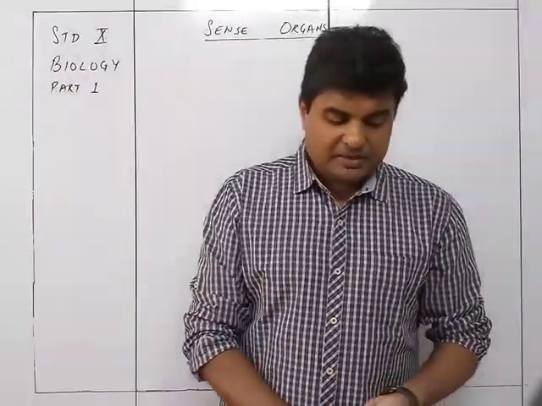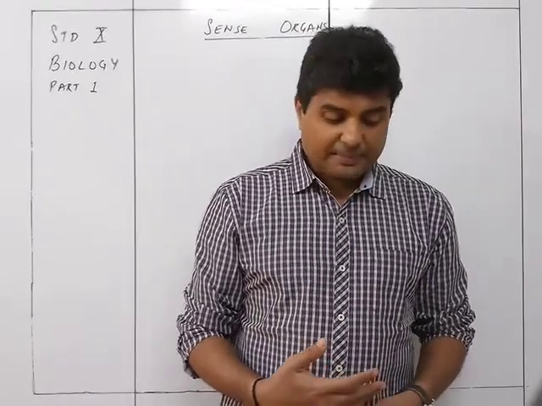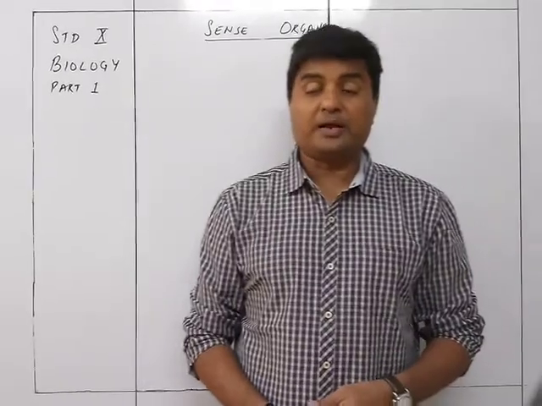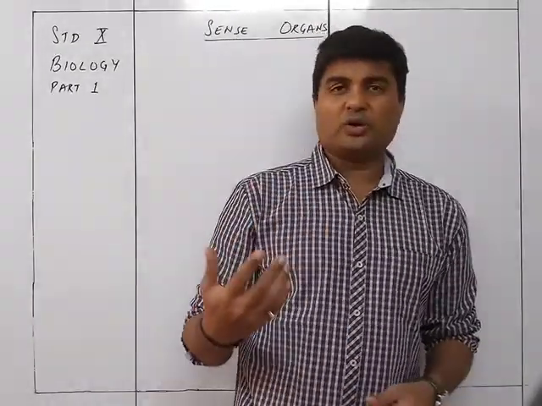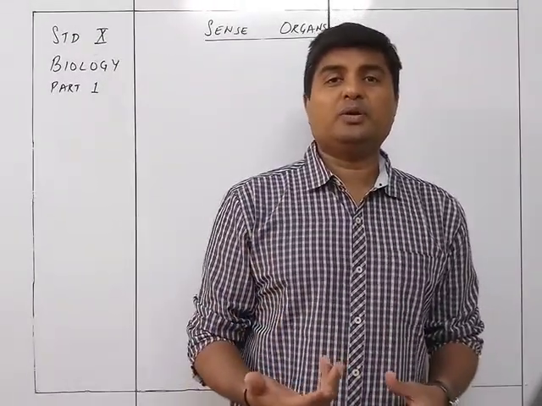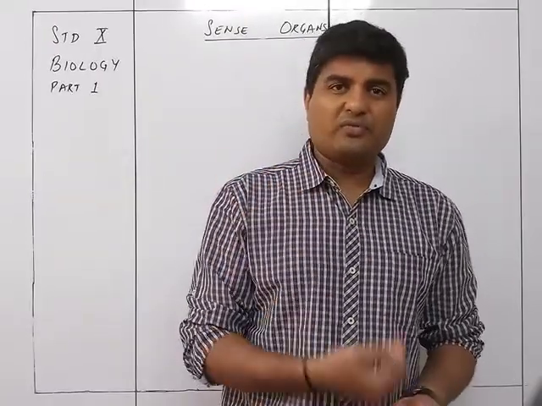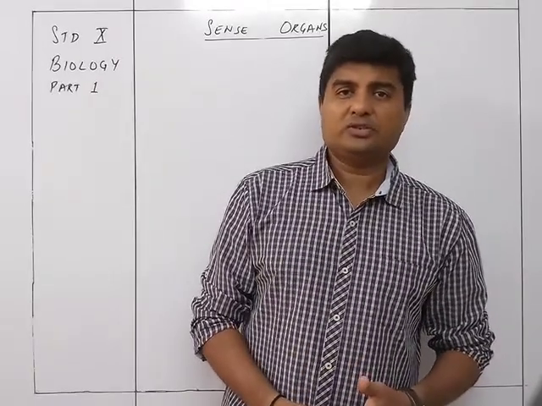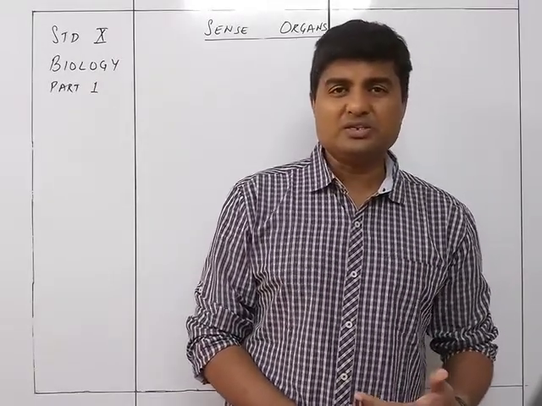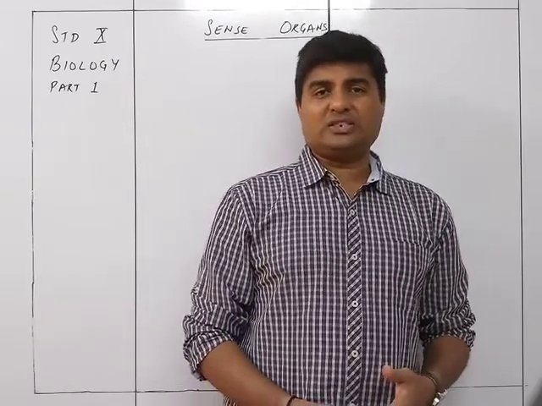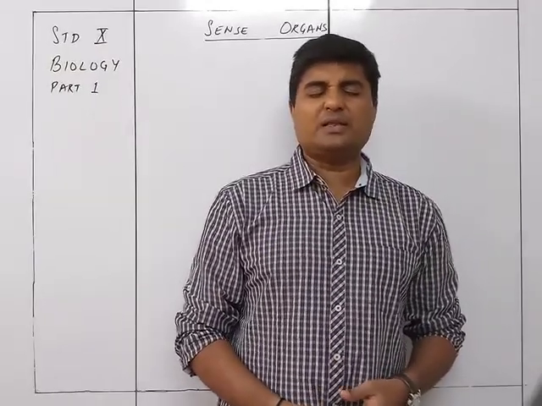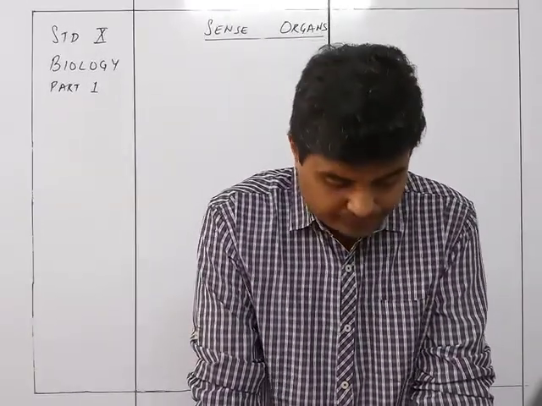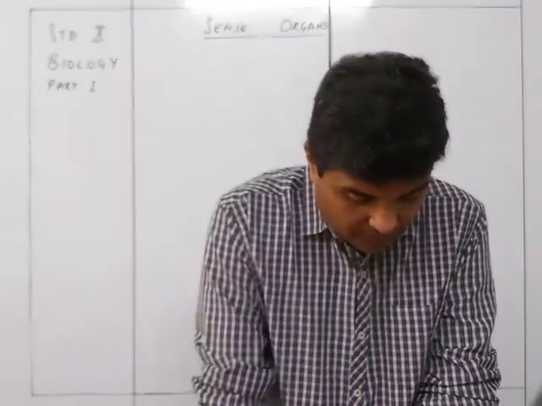The next are chemoreceptors. That is the taste. So receptors of taste of the tongue and smell of the nose. Because the chemicals we normally may be able to identify with the smell of that thing, and apart from that we can taste certain things and we can find out the actual condition. So that's why they are chemoreceptors. So it is smell and taste, that is the nose and the tongue, which is going to give you the sensation of chemoreceptors.